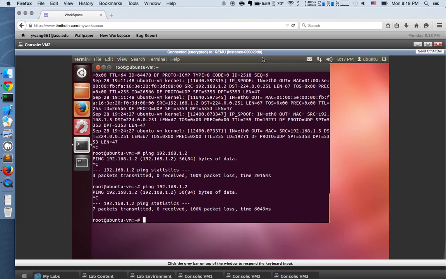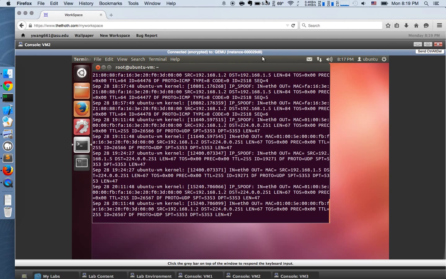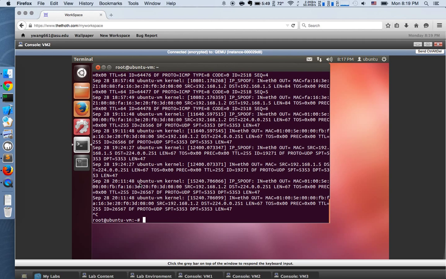And then I log all the traffic from eth0 on VM2. Use this command. Then I can see the log. Use this. And finally, I save the firewall configuration. That's it.